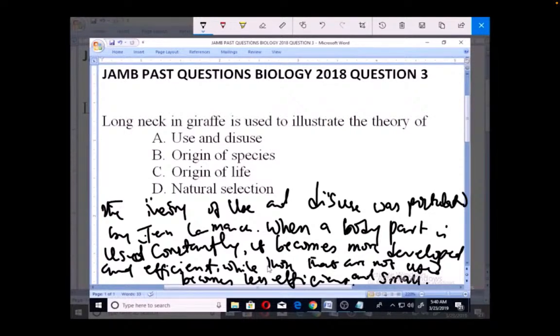So this was actually the theory that the postulant used the giraffe as an example, stating that ancestors of giraffe had short necks. However, because they had to stretch their necks to reach for leaves on trees, the necks got longer, and this was passed to their offspring as a trait. So you can see this is actually why the giraffes have long necks, because their ancestors, like this is a giraffe,